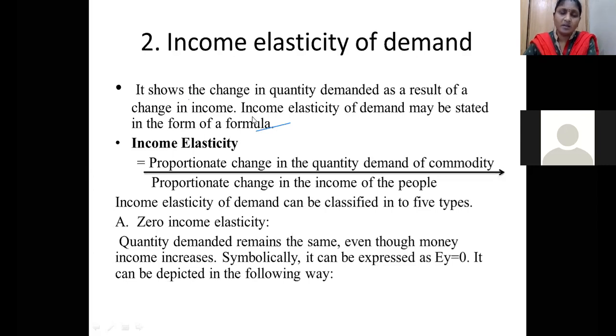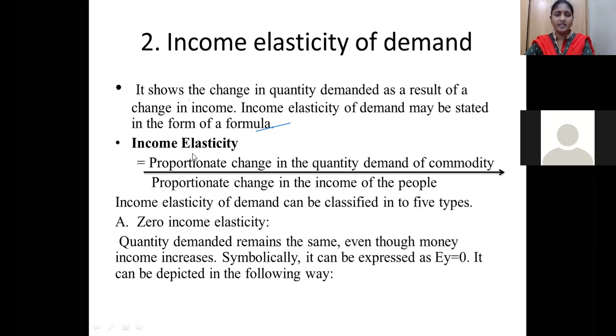Consumers' incomes are also going to change, with respect to different criteria. Suppose in some situations the business is going to be very dull, so every person's income is going to be reduced, whether he is a businessman or an employee. Based on critical conditions, all persons' incomes are going to be reduced. Due to certain factors, our incomes change. So whenever incomes change, how is the quantity demanded affected?